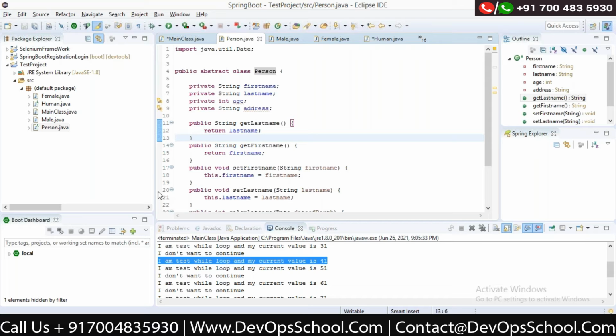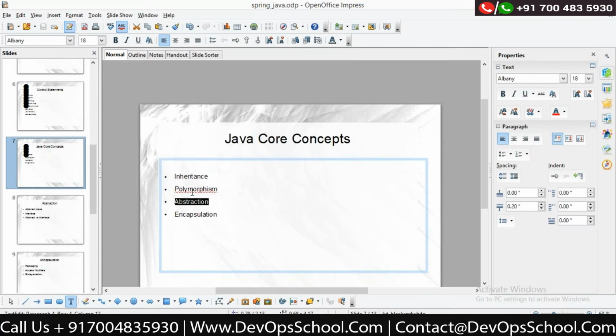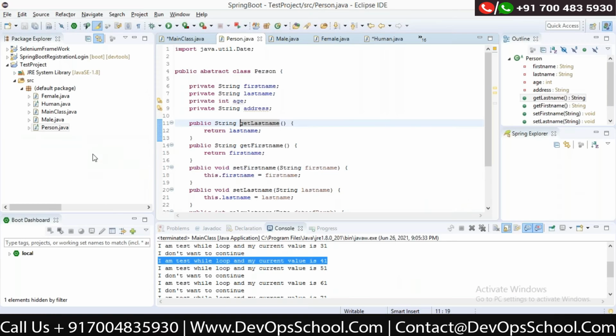Okay, let's go ahead. We have discussed encapsulation and abstraction. Now we have to discuss polymorphism. Polymorphism is basically, I was explaining one example, so let me create one different class for that.